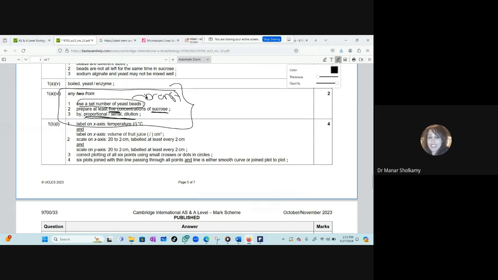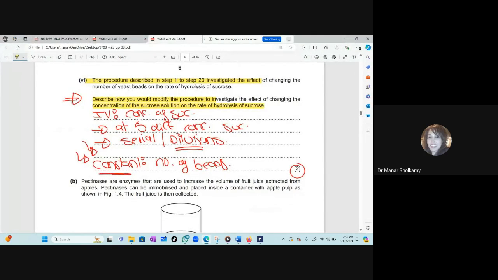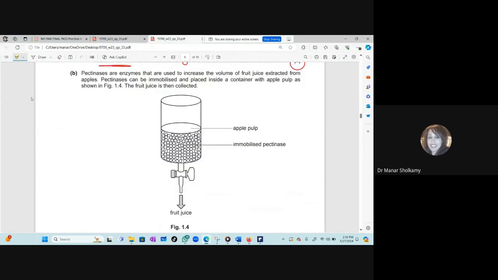This question is common. How do you repeat the investigation with a different independent variable? You will mention how you will obtain this independent variable. You will give 5 examples of this independent variable. And what was previously an independent variable now will become a constant. Is this clear? Maryam, is it clear? Yes. Okay, this is important.